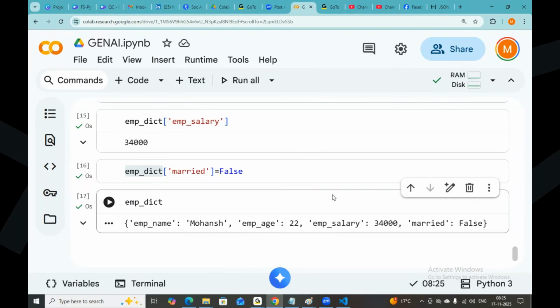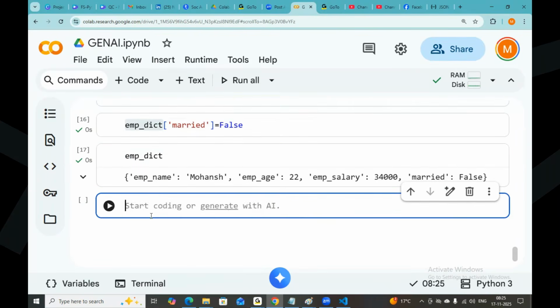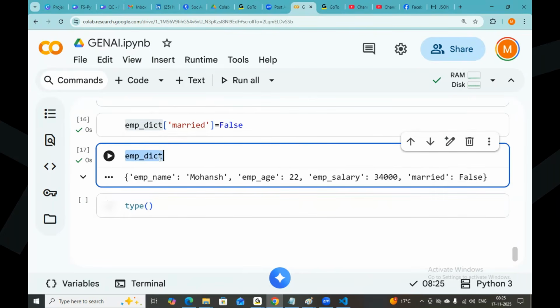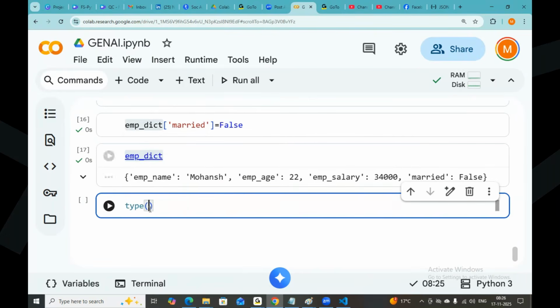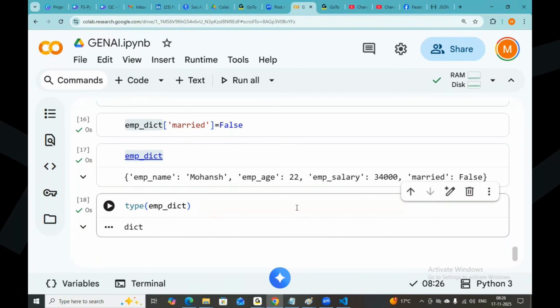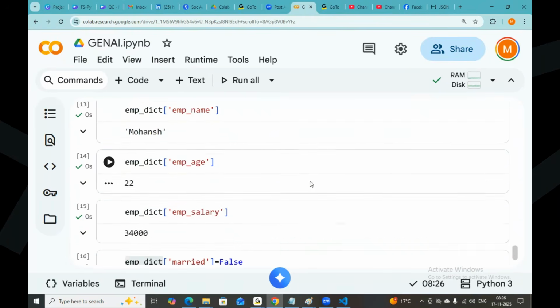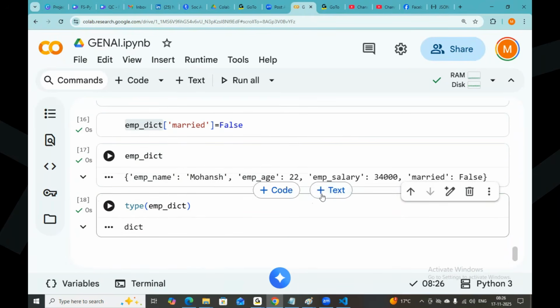I'm just checking whether this is a proper dictionary or not. What is the type of this one? Was the JSON data properly converted to the dictionary or not? Type of, yes, that was already converted. I am performing different kinds of operations also. That is a proper dictionary. I can do a number of operations on that. Any questions so far on this?